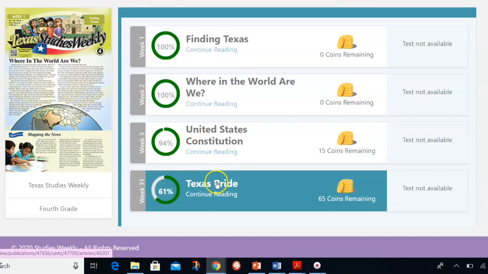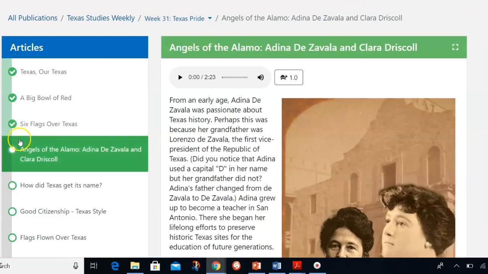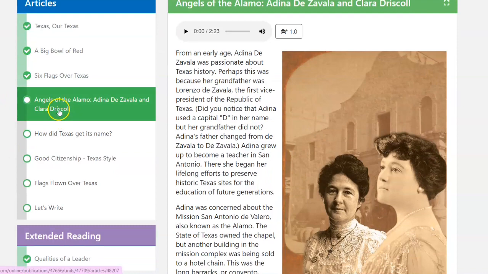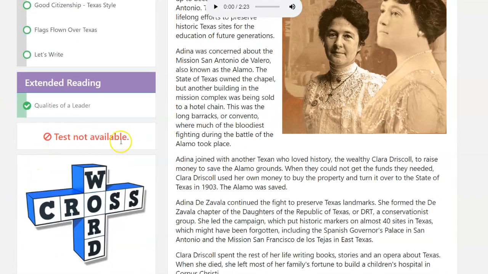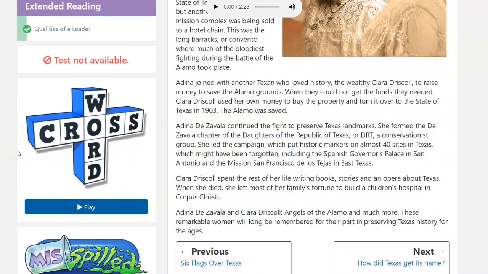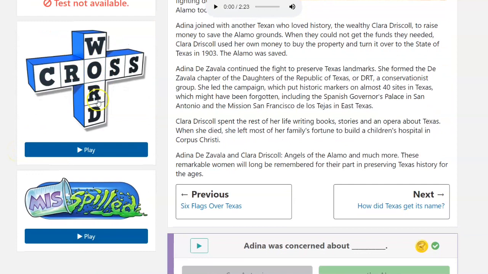So I'm going to click on 31 because that one isn't finished yet. And so this is what the students see. You can see the articles and where the student is. There's also extended reading. I do not have the tests available for them just because there is a glitch in the system and I can't override it. So we are going to actually be doing our own tests. But yes, so if they say, well, I can't take the test, that's because the test is no longer available for them.